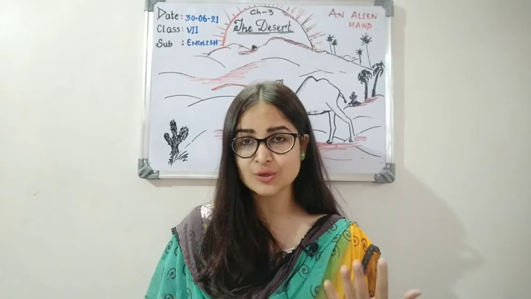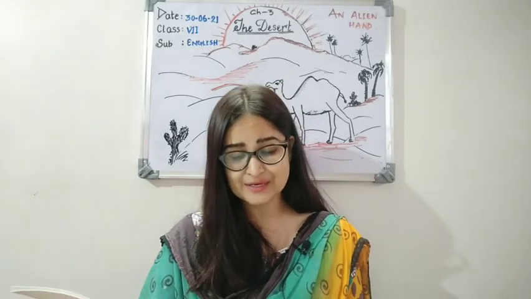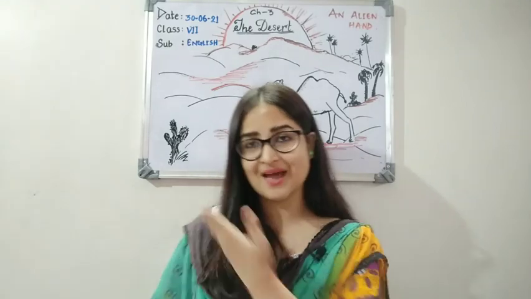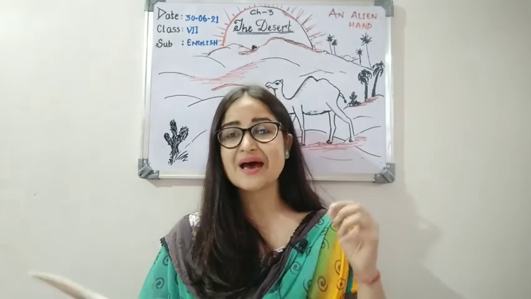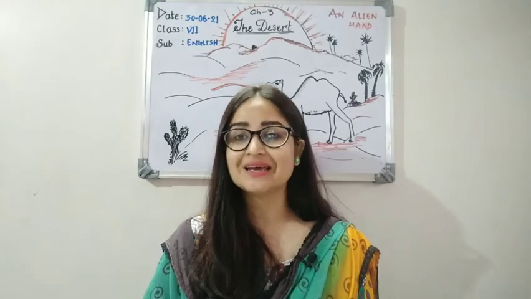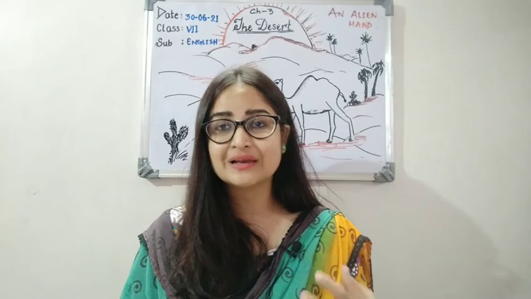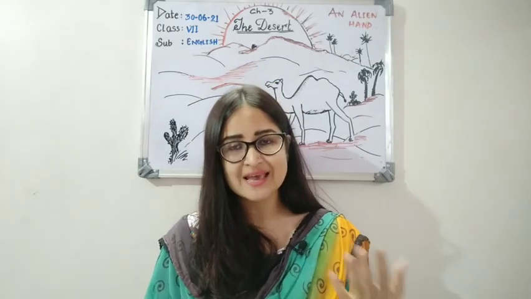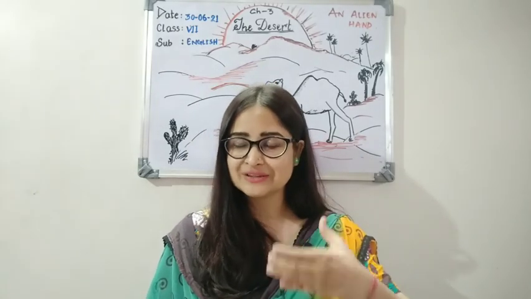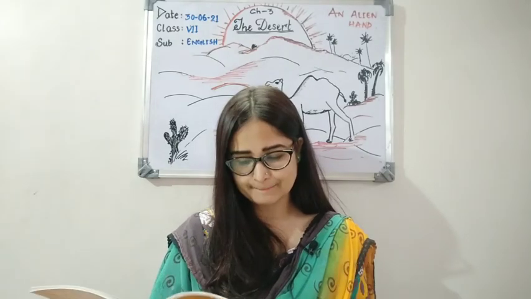Because yes, they are also losing water, they are also bearing the heat. Now how will they survive? The cactus plant, this one which has little thorns, stores water in its thick stems. You can see this portion is a modified stem. So the leaves are modified into thorns and the stems are very thick so that they can store moisture, they can store water in them.